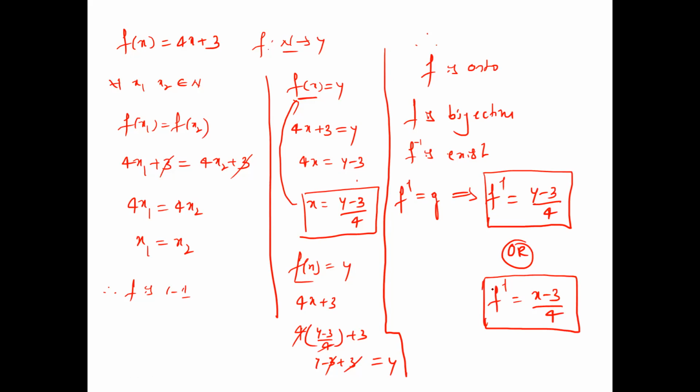So this is the required method. When you are going to prove that an inverse exists, or that it is invertible, both are the same. We have to prove that g composition of f and f composition of g both give the identity function. That is also f inverse exists. Otherwise, you can prove that it is one-one and onto, which is nothing but f is bijective. In such a case also the inverse exists. So please note down. Thank you.